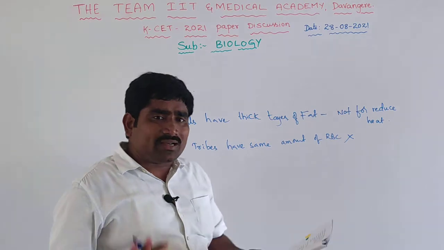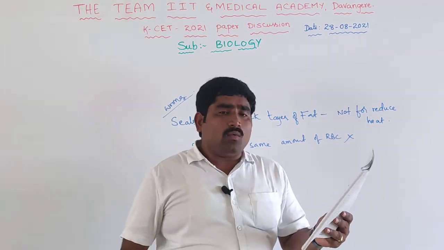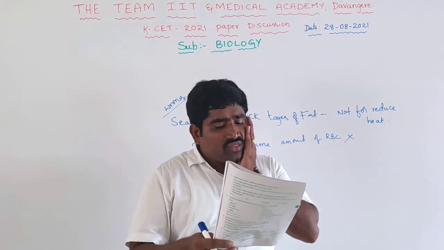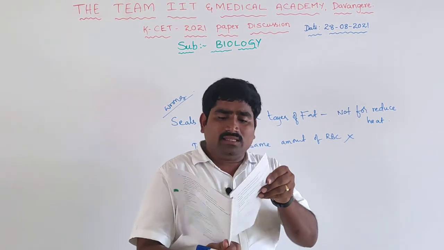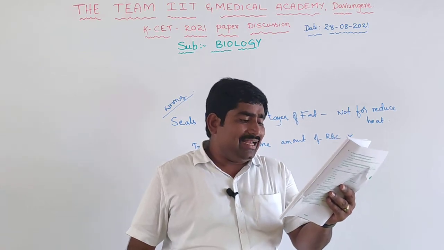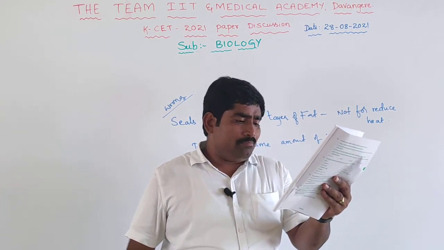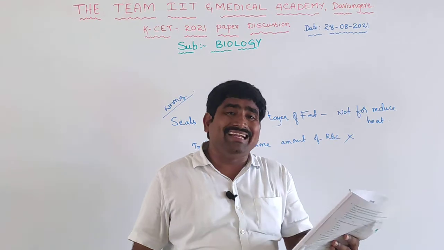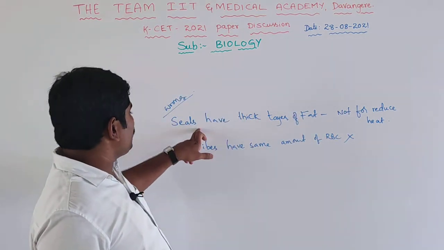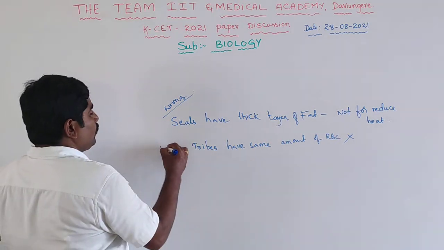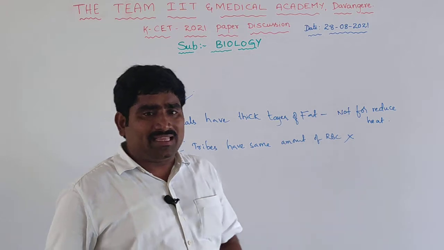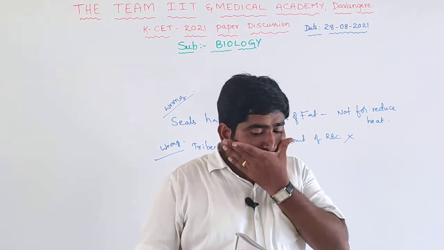This question contains totally 2 wrong statements. Finally, let us see, I think this question is 44, the answer is B and D. These 2 statements are wrong statements. 2 wrong statements are given, so you can see which one will come, either B or D.